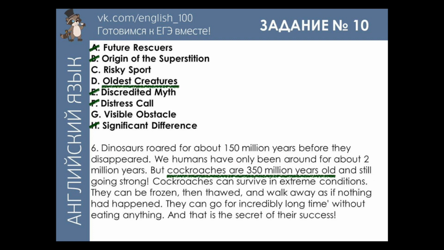This text talks about 2 creatures. It talks about dinosaurs and it talks about cockroaches. Now, cockroaches are creatures, and definitely they are the oldest ones, and the text references that by saying, but cockroaches are 350 million years old.